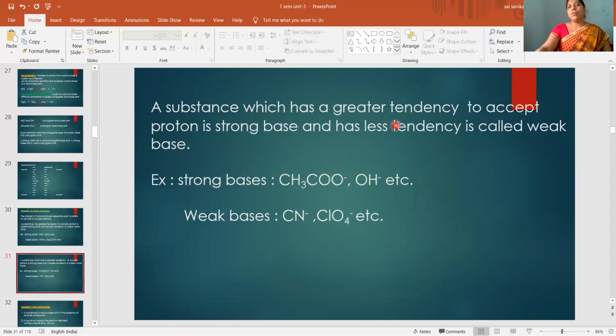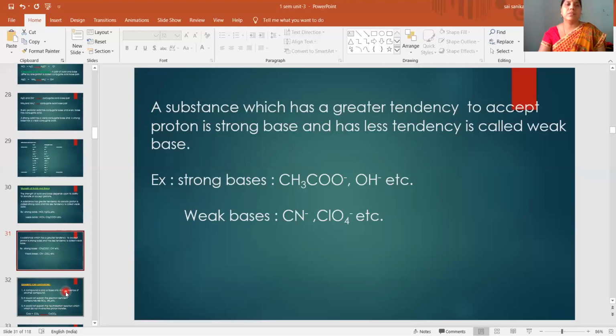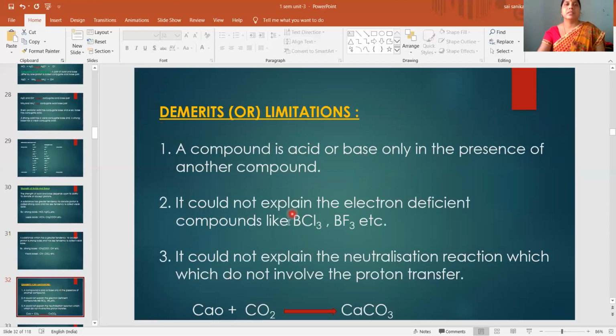So which have more tendency to accept protons is called strong base, and which have less tendency or less capacity to accept proton is called weak base. Okay, this is about strength of acids and bases. Then come to the limitations. So this theory also has some limitations.